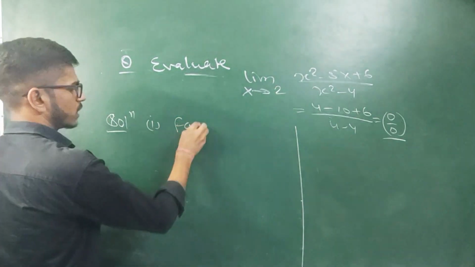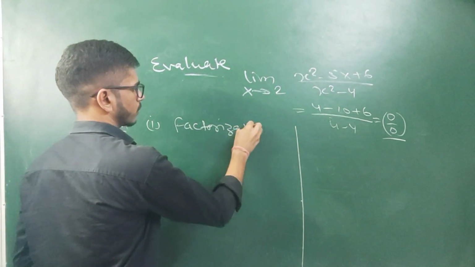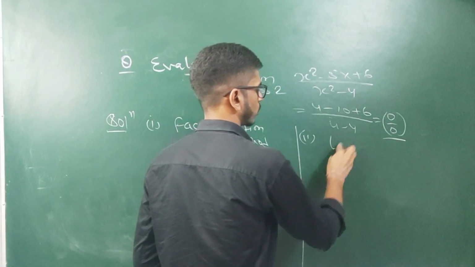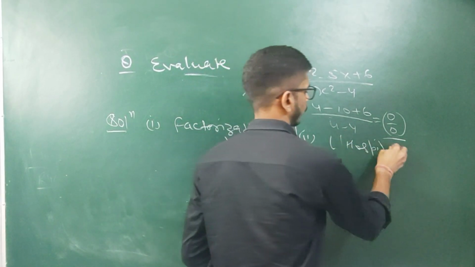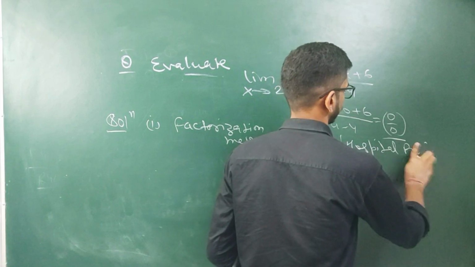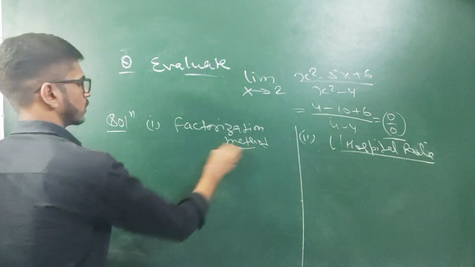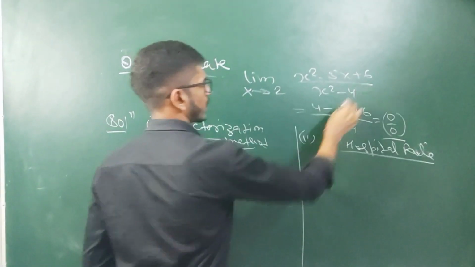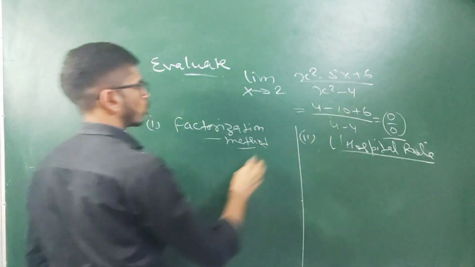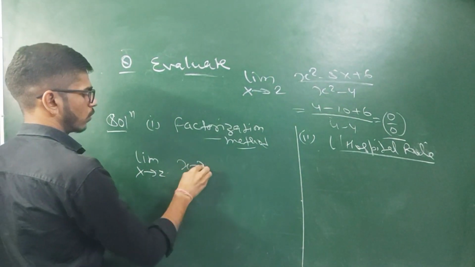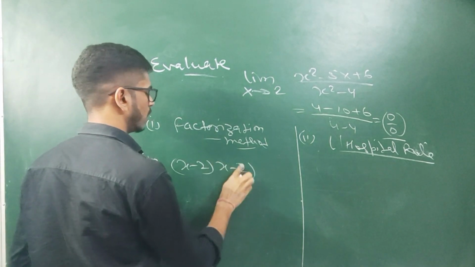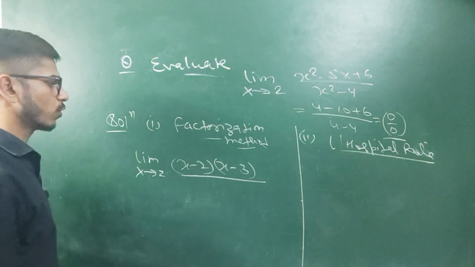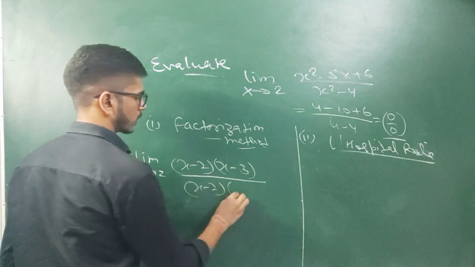First method is factorization method, and we will solve this limit with the help of L'Hospital rule also. First see factorization method. So how will we solve this? We can easily factorize the polynomial x square minus 5x plus 6. Factors of this polynomial will be x minus 2 and x minus 3. And in the denominator we will use the a square minus b square formula. It will be x minus 2 times x plus 2.